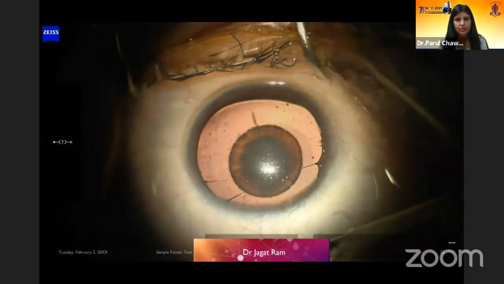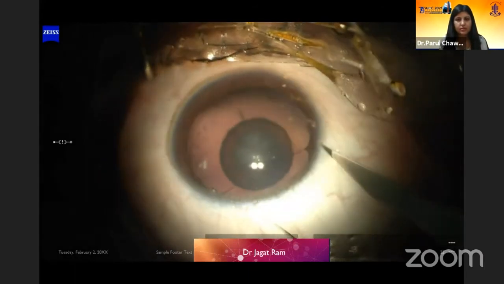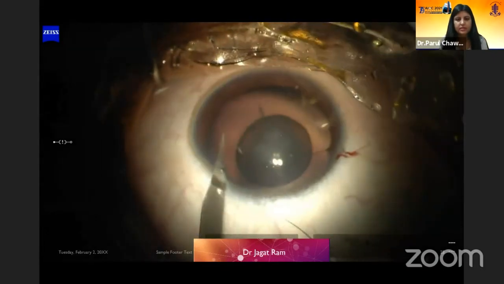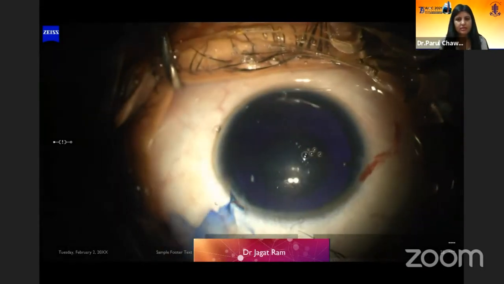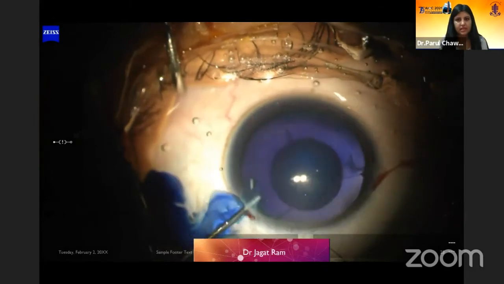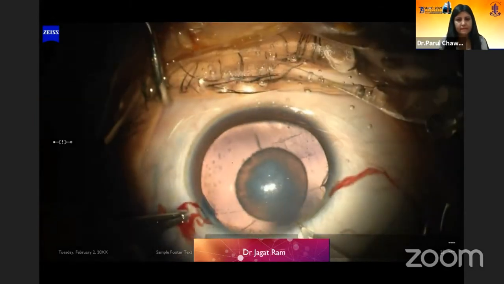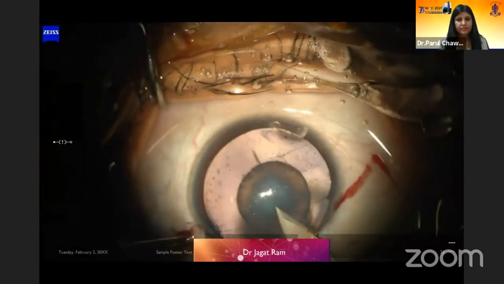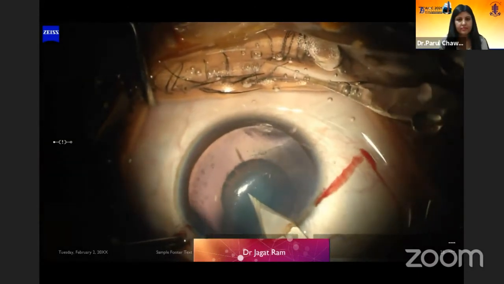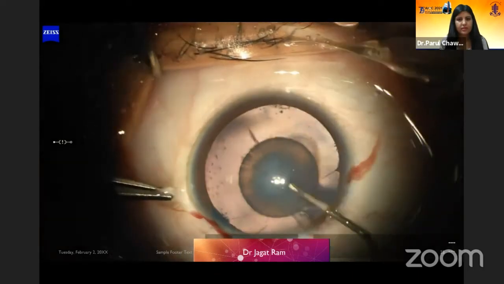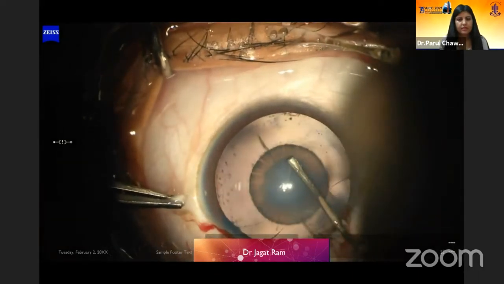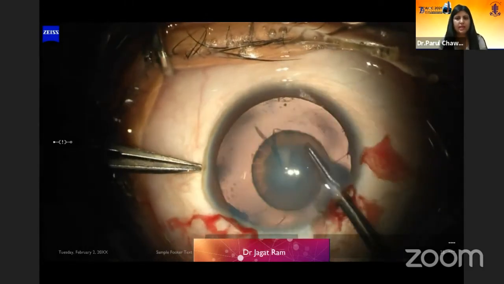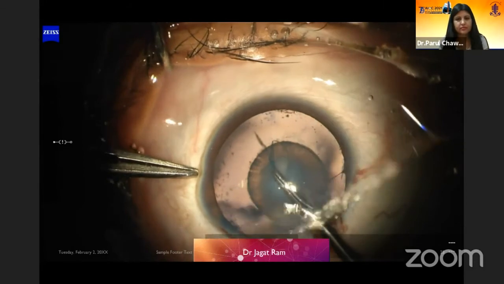This is also a case of pediatric cataract with a zonular component along with the persistent pupillary membrane. Side ports were made. Viscoelastic was injected after staining the capsule. The main port was made. Capsulotomy started with a cystotome and completed with a Utrata forceps.